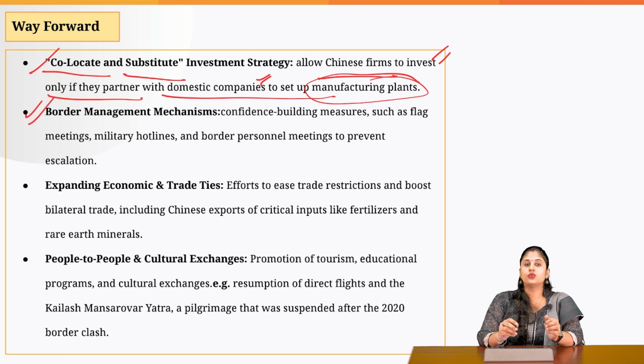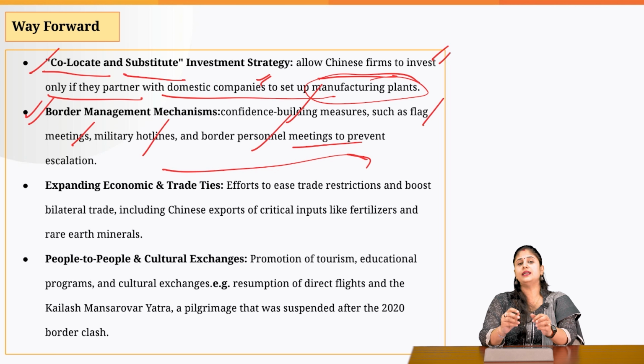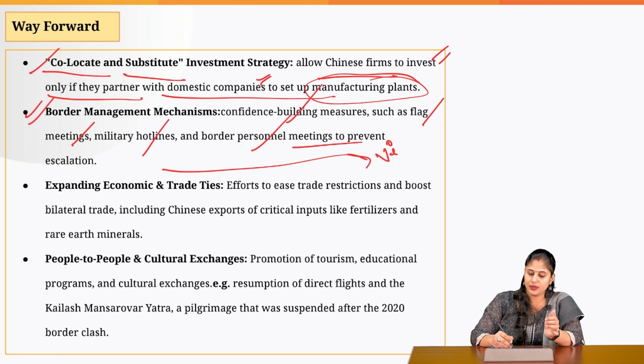Then we need to enhance the border management mechanism. Confidence building measures like flag meetings, military hotlines that we have put in place in the middle sector and the eastern front, and border personnel meetings should be there to prevent escalation. And in this respect, India also needs to pay attention to border infrastructure. Effective implementation of the Vibrant Village Program is the need of the hour.